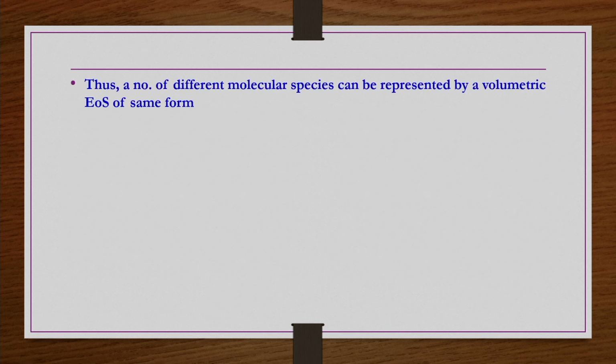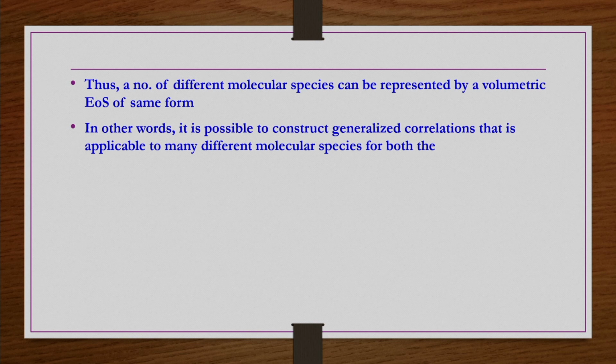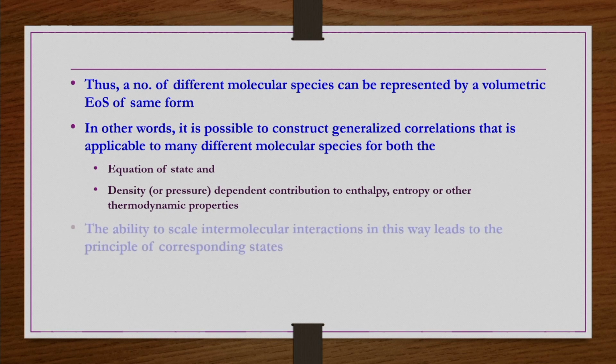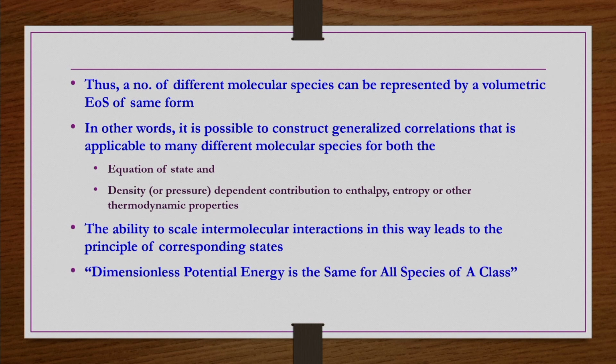Thus, a number of different molecular species can be represented by a volumetric equation of state of the same form, as we have seen. In other words, it is possible to construct generalized correlations applicable to many different molecular species, both for the equation of state and for density or pressure dependent contributions to enthalpy, entropy or other thermodynamic properties. The ability to scale intermolecular interactions in this way leads to the principle of corresponding states, according to which the dimensionless potential energy is the same for all species of a class. That is what we are going to derive.